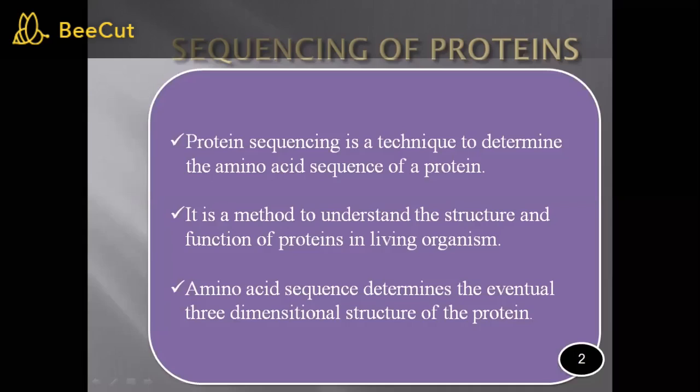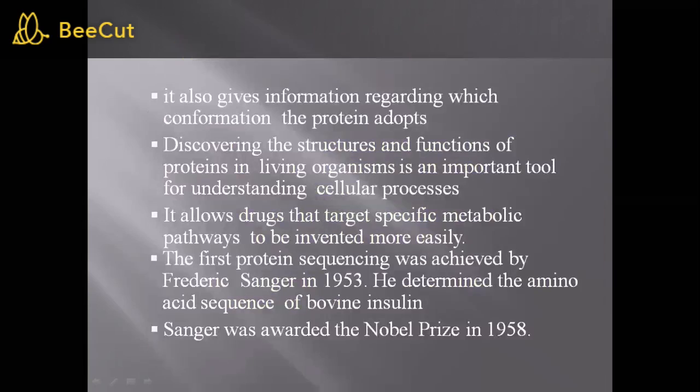So if we know the amino acid sequence of the protein, then from that sequence we can determine the three-dimensional structure of the protein. Protein sequencing also gives information regarding which conformation the protein adopts. From this sequence, we can get to know the conformation of the protein.